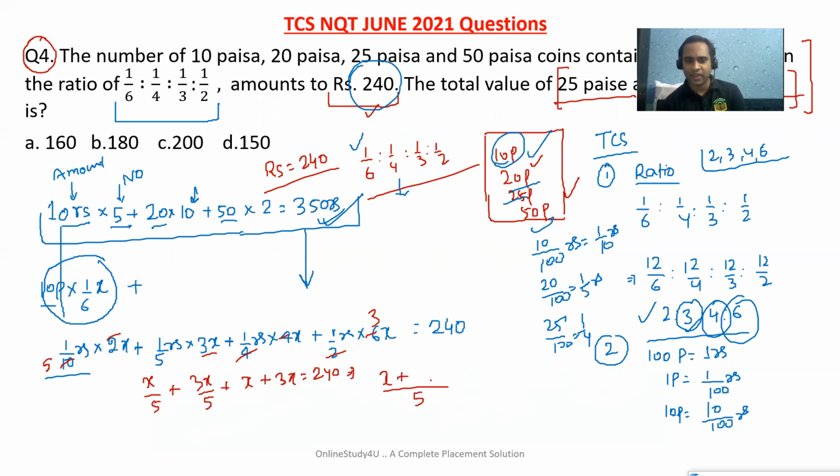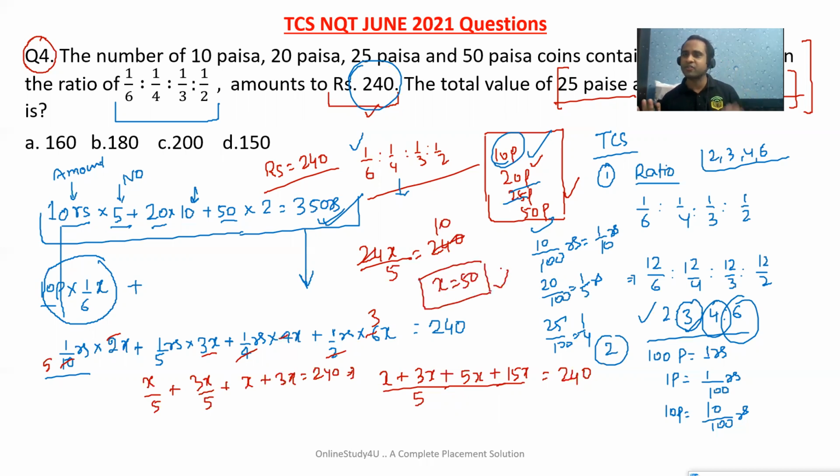So x by 5, plus 3x becomes 15x by 5, plus 4x. So 5 plus 15 is 20, and 20 plus 4 is 24x by 5, equal to 240. So 24 will divide this 10 times. So x will be nothing but 50. I got x is equal to 50.